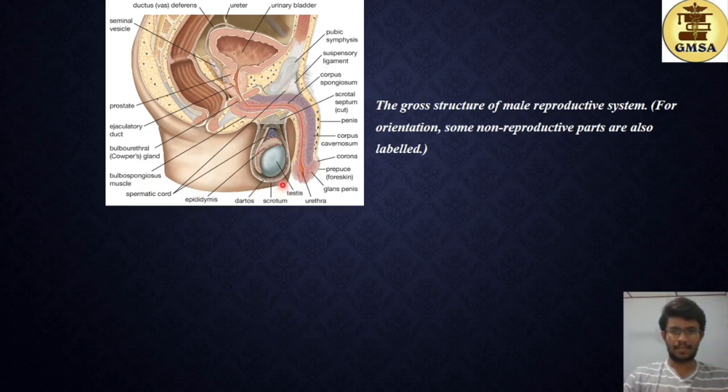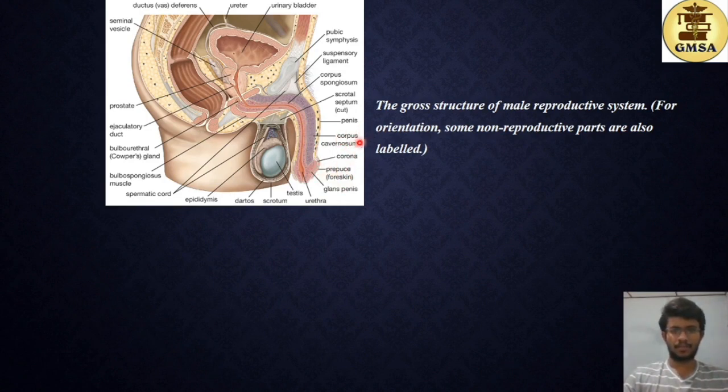and then you have the epididymis. And then the scrotum sac. This is the scrotum sac. This is present externally to house the testis and the epididymis like structures. And this is the testis. And then you have this urethra. This is the urethra, the path which urine and semen pass through. And this is the glans penis, the tip of the penis. And then the prepuce or the foreskin.